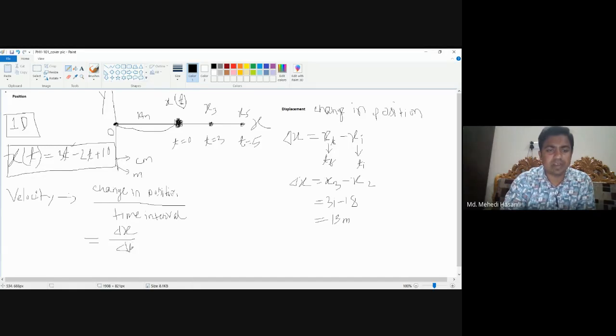If we divide displacement by time, it gives the velocity, and basically this is called the average velocity. So velocity is of two types: one is average, and another is instantaneous.